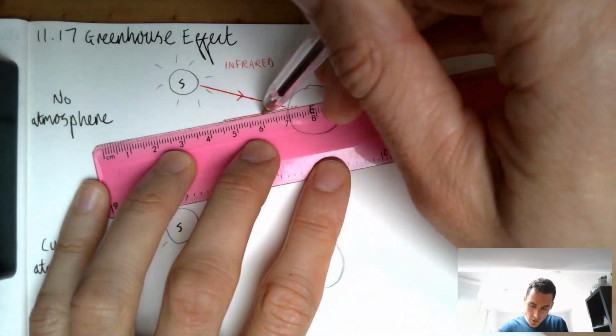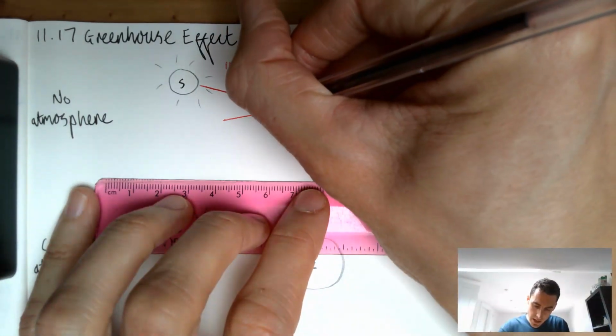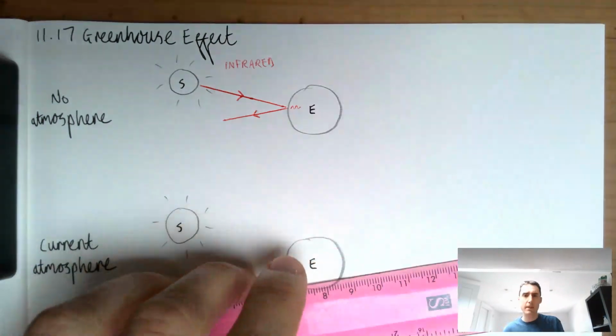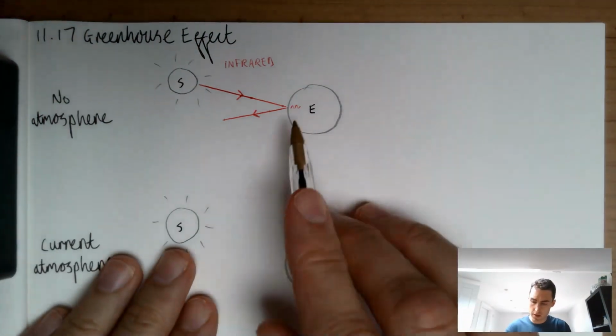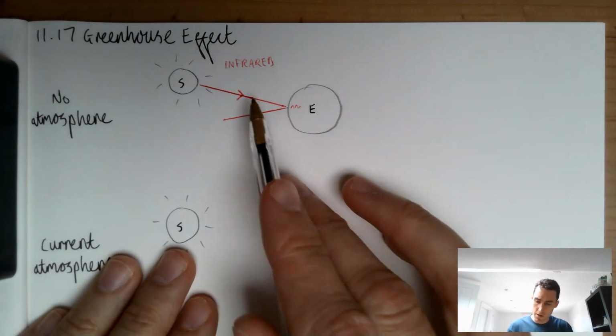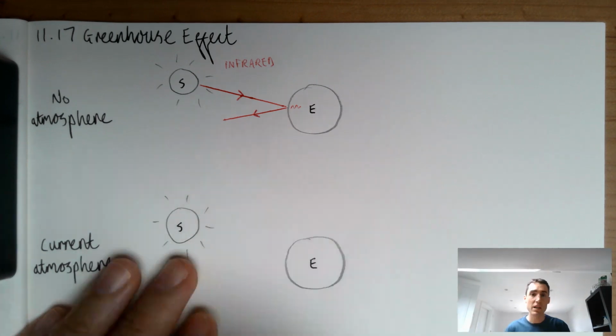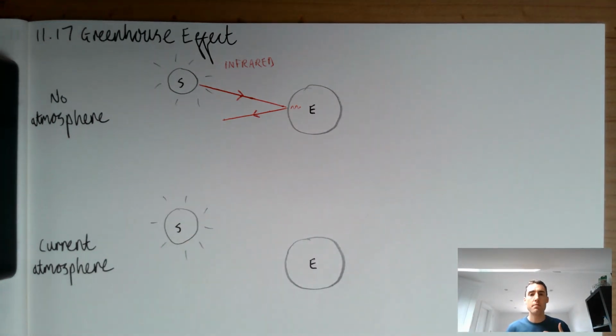Now if there was no atmosphere, yes, it would heat up the Earth a little bit because some is absorbed, but the fact that quite a lot of it is reflected means that actually the Earth would be a pretty cold place. And you can ask students this, and it's a good opportunity to reinforce some of the stuff they did about temperature all the way back in year 7.